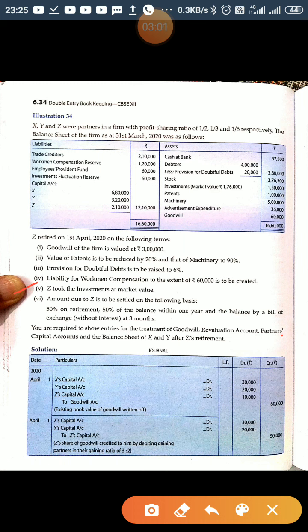Z took the investment at market value. Amount due to Z is to be settled on the following basis: 50% on retirement, 50% of the balance within 1 year, and the balance by bill of exchange without interest of 3 months. You are required to show entries for the treatment of goodwill, revaluation account, partners' capital account and balance sheet of X and Y after Z's retirement.